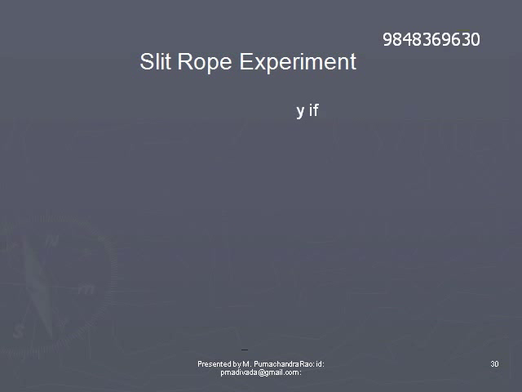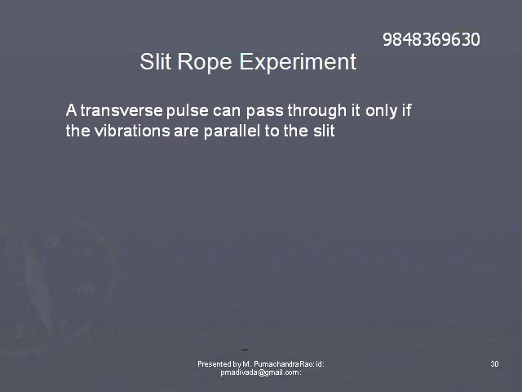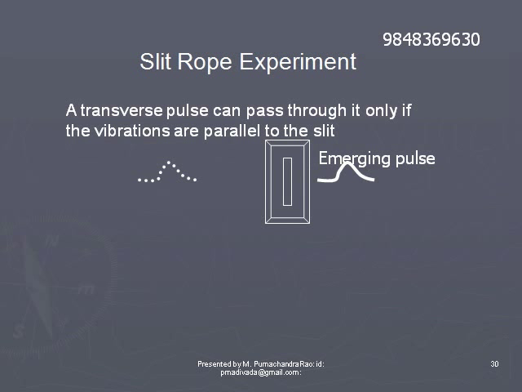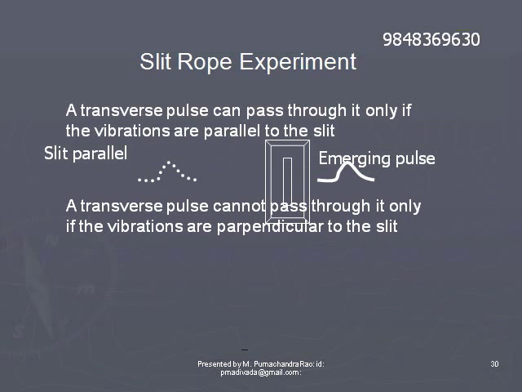But if a transverse pulse is created parallel to the length of the slit, it will pass through the slit. Whereas a transverse pulse created perpendicular to the length of the slit will be stopped.